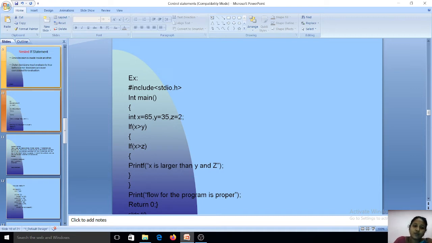So it is going to print the statement: x is larger than y and z. And then it will print the remaining statement in the program. Here it will print flow for the program is proper. So the output of the program will be x is larger than y and z, and it will print flow for the program is proper. I hope you understand.